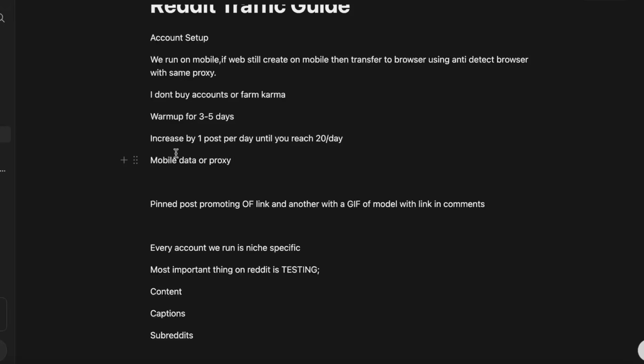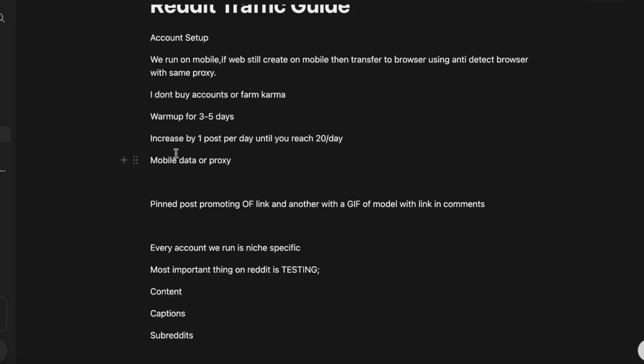So obviously the actual account setup after warm up's done: add a banner of her body or a picture of her from far away so you can sort of see most of it. The profile picture should be an avatar, like the Reddit avatars that they make for you. And then obviously just make the name. The bio should just be something simple, like her age, where she's from, and just saying something like my OF is free or my page is free with an emoji pointing down to the link. And add a custom URL where it's a tracking link to FanViewer or OF.